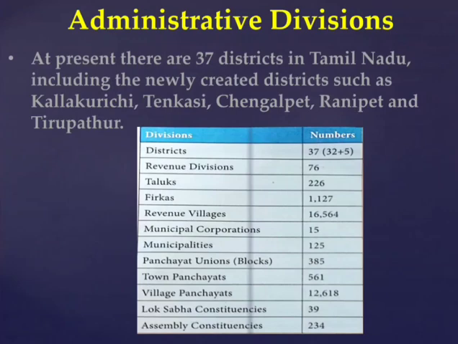Revenue villages 16,564. Municipal corporations 15. Municipalities 125. Panchayat union blocks 385. Town panchayats 561, village panchayats 12,618. Lok Sabha constituencies 39, assembly constituencies 234.